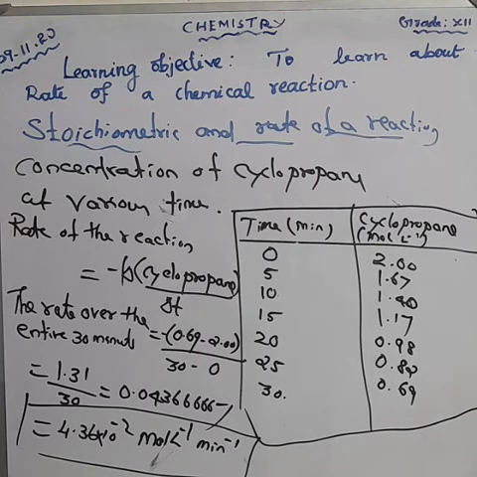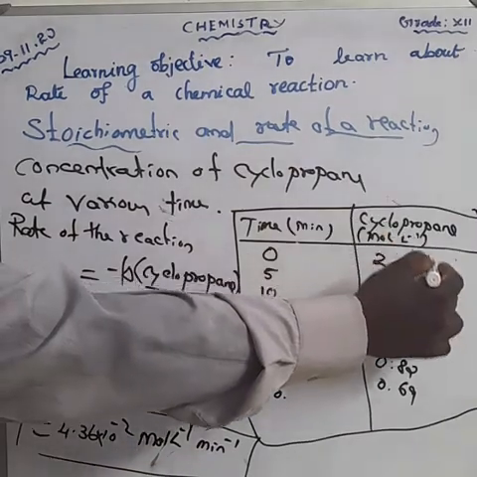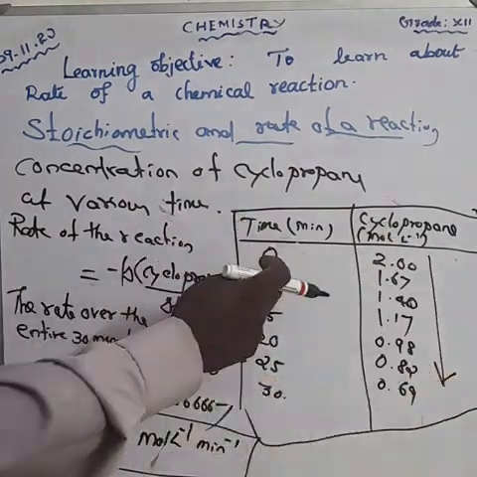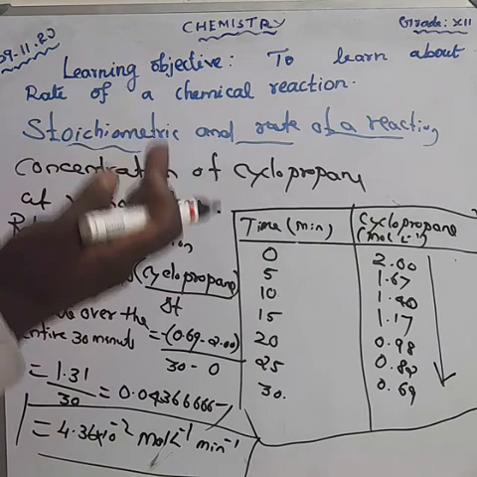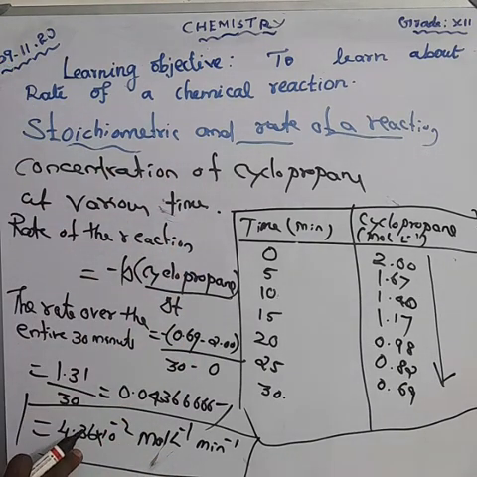It means that during the first 30 minutes of the reaction, the concentration of the reactant decreases, on average, by 4.36 into 10 to the power minus 2 mole liter inverse minute inverse for each minute.